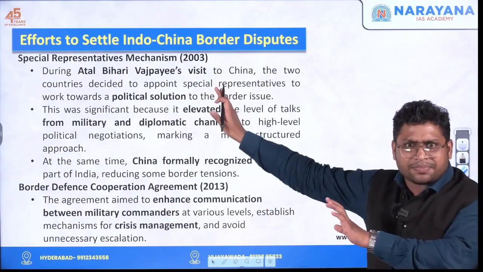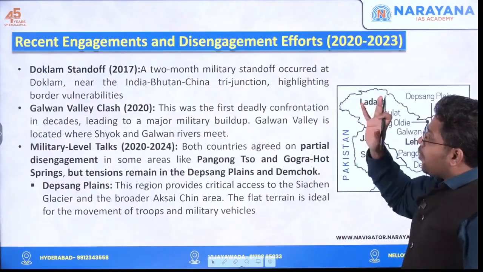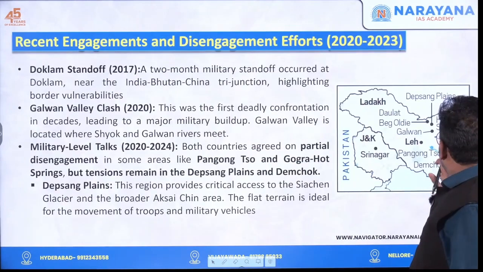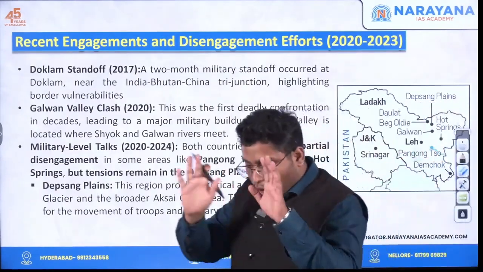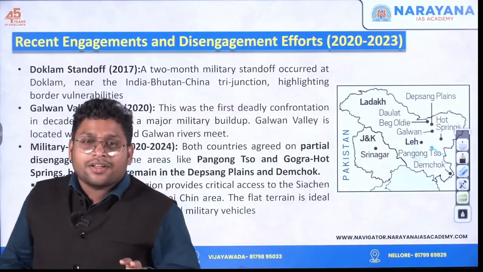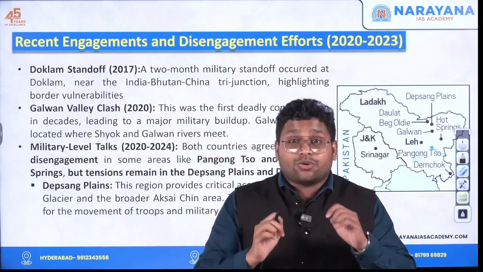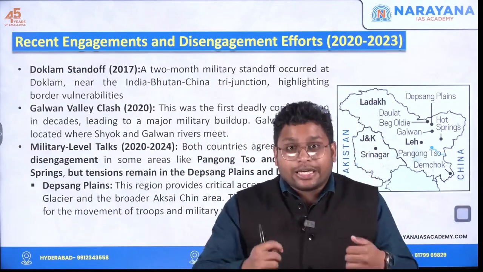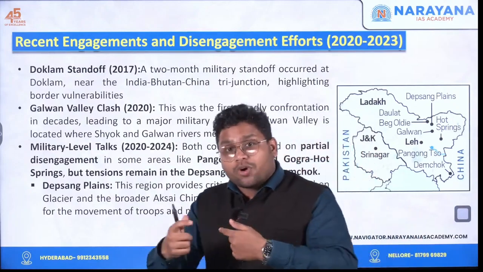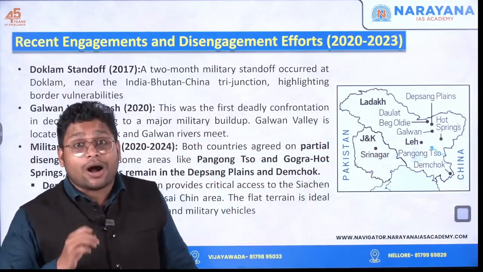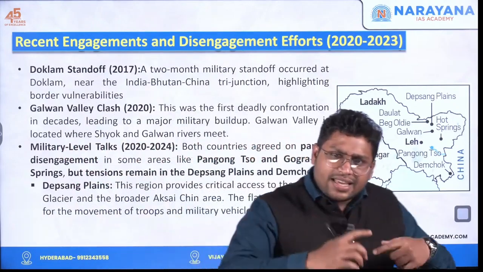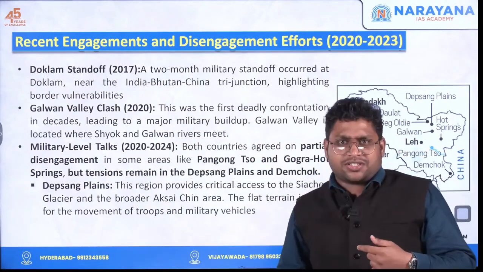So this is what we can say we have done to settle our dispute with China, or even China has done this, right? Now, what is happening in recent times? So these all are agreements which we have taken up. We have done all of these things. The trend shows that we were doing really good, China and India doing really good in terms of resolving the problems of our boundary dispute. But the things started changing after this.